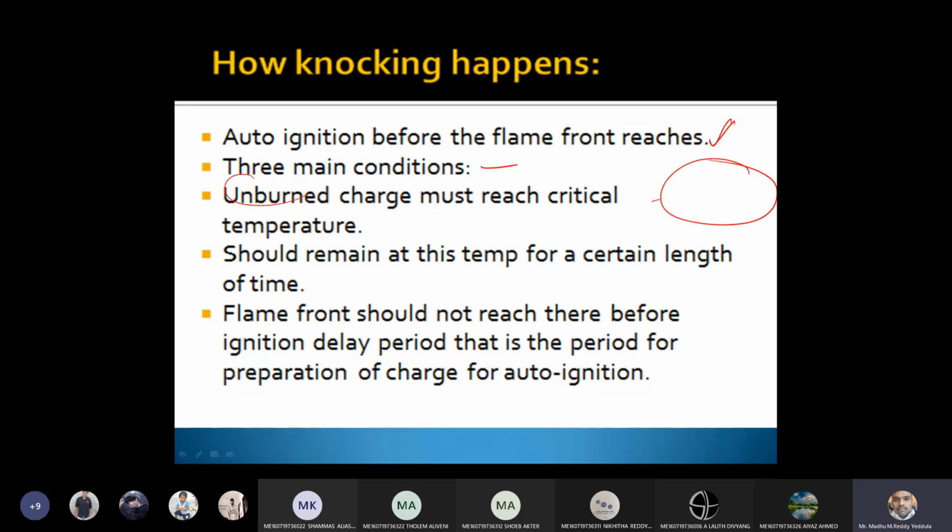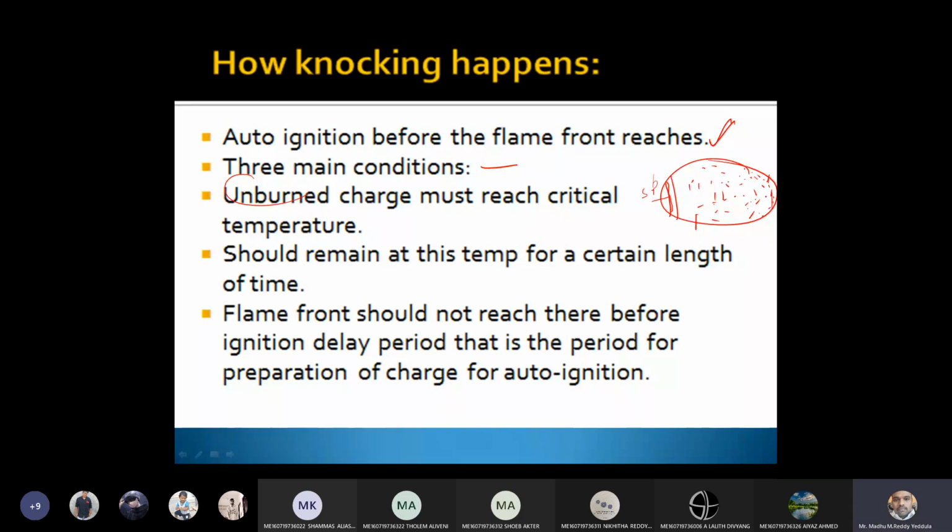Here, this is the flame front traveling from the spark plug end, and what will be present within this combustion chamber? This is the charge. Now, when this layer is burning, I can call this charge unburned charge. This is the unburned charge present inside the combustion chamber. The unburned charge is affected by the temperature of the cylinder walls, because it has already completed one cycle. Already somebody unmuted, please mute your mics. Already it completed one cycle, therefore the cylinder walls are under higher temperature.